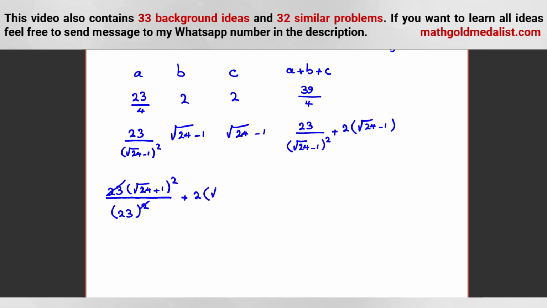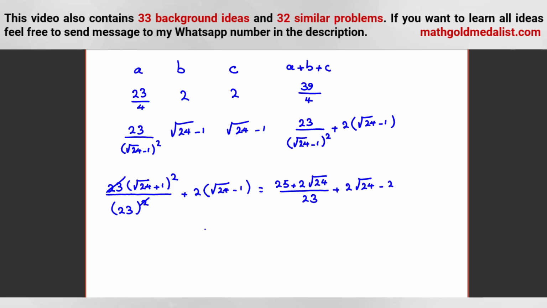Also, we have 2 root 24 minus 1, equal to what? 24 plus 1, 25, plus 2 root 24 over 23 plus 2 root 24 minus 2.